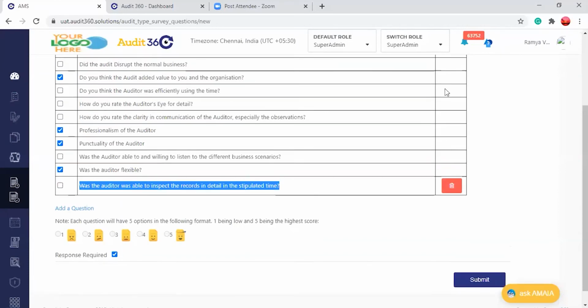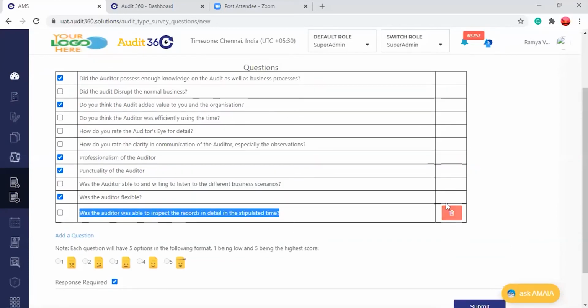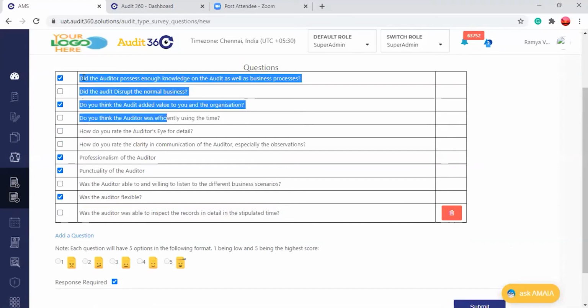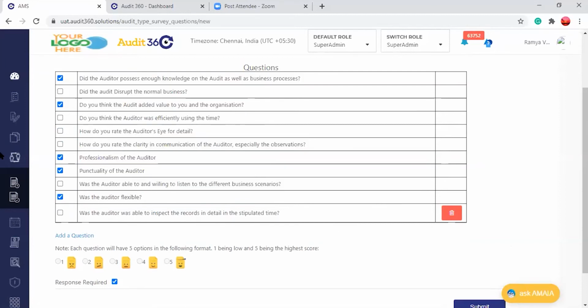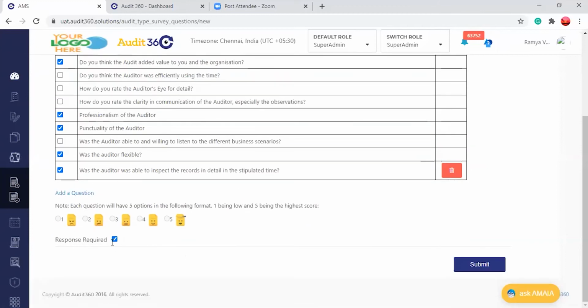See here, there is no delete icon for the predefined questions, but only for this one you find a delete icon. Why? Because this is the one we created now, and the predefined ones you cannot delete or edit. Suppose you want this particular question also to be part of your audit survey, you can select this one too. After selecting these questions, you have to click on response required, meaning you need to select this option, then click on submit.